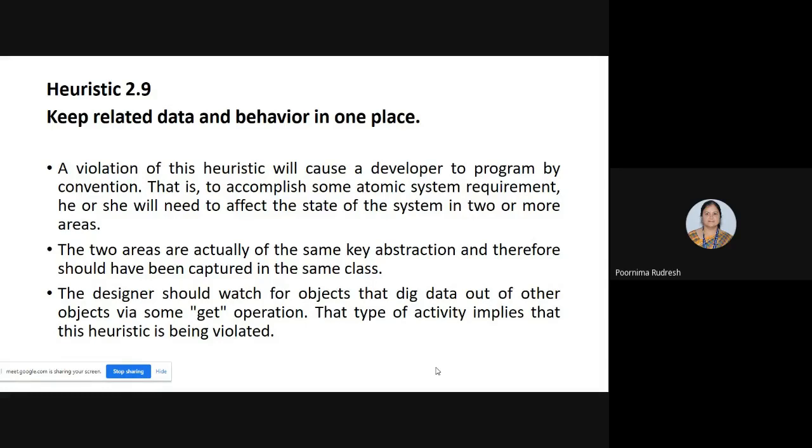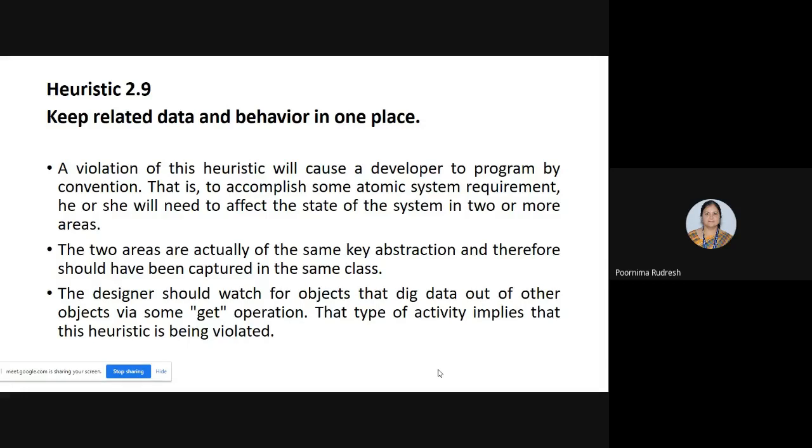Understood? For example, let us consider that we have class X and class Y. For class X, whatever data we have created, whatever operations, behavior or messages we have written for that class, everything should be there in class X itself, and that should not be accessed by class Y. If class Y is illegally trying to access the data or behavior of class X through the get operation, then we say that heuristic is violated.